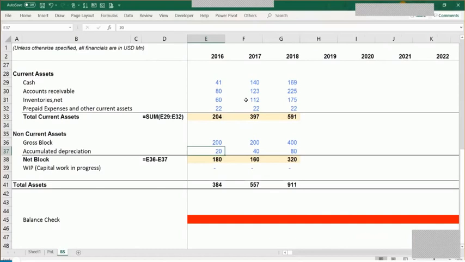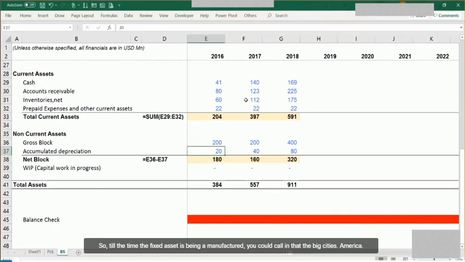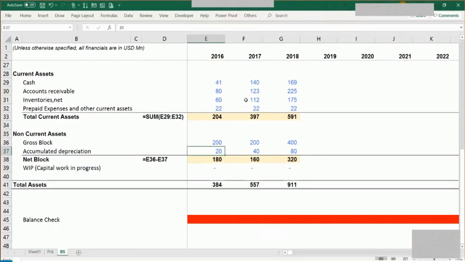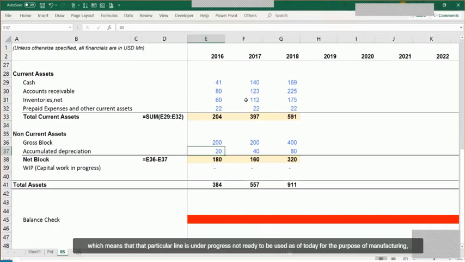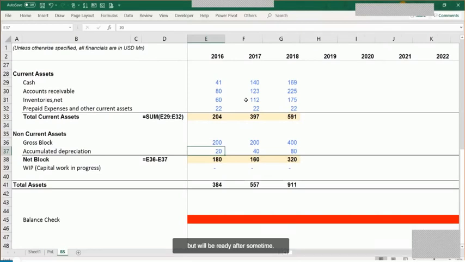So till the time the fixed asset is being manufactured, you could call it that way, the fixed asset is under construction, right? That particular phase, we would have the capital work in progress, which is called CWIP, which means that that particular plant is under progress. It's not ready to be used as of today for the purpose of manufacturing, but it will be ready after some time.